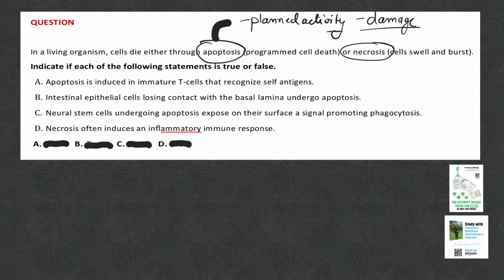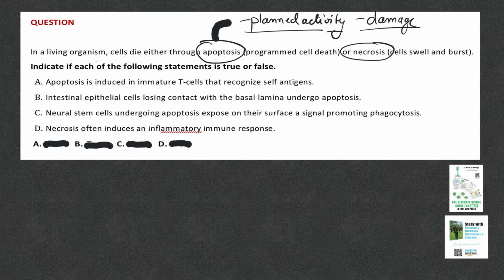Cells go to die themselves. It's cell suicide, but in a very planned way, and nothing spills outside. Whereas necrosis is a trauma. When necrosis happens, the membrane breaks and everything is spilled outside, which is later cleared by the phagocytic cells.